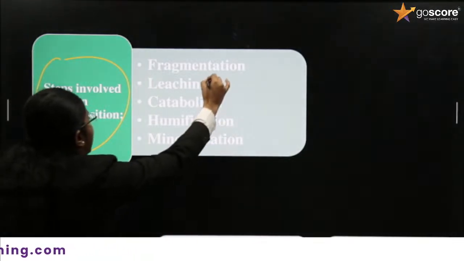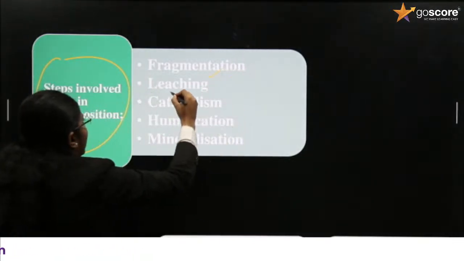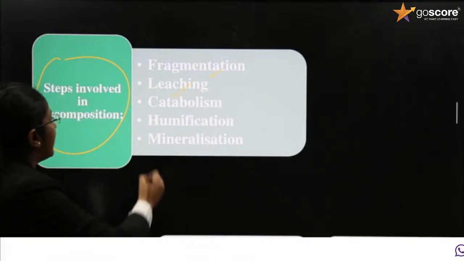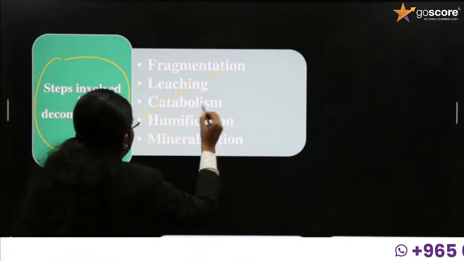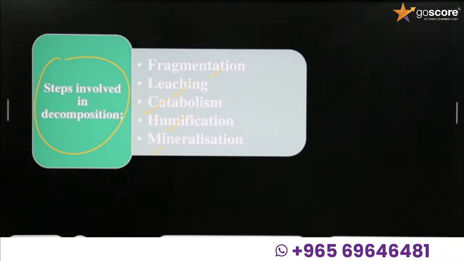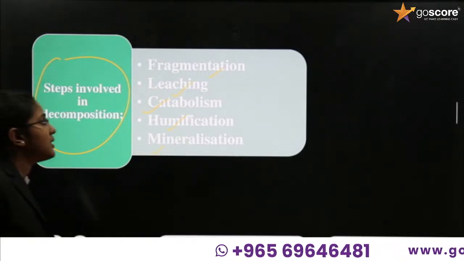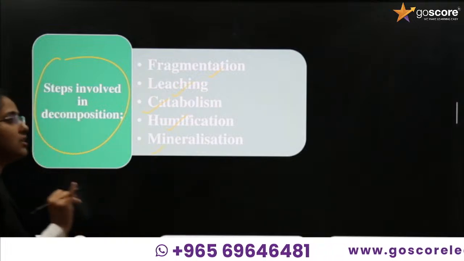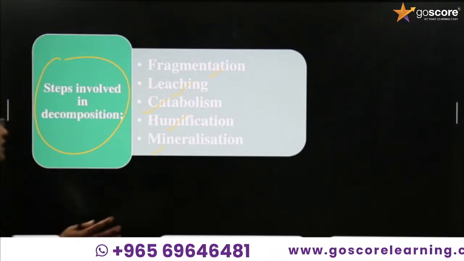First one is fragmentation. Second one is leaching. Third one is catabolism. Fourth one is humification, and the last one is mineralization. There are 5 different steps, and what are the 5 steps? Fragmentation, leaching, catabolism, humification, and mineralization.